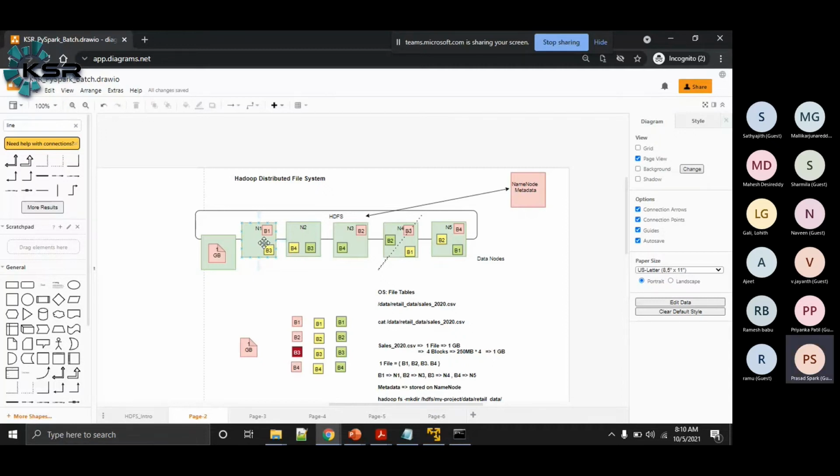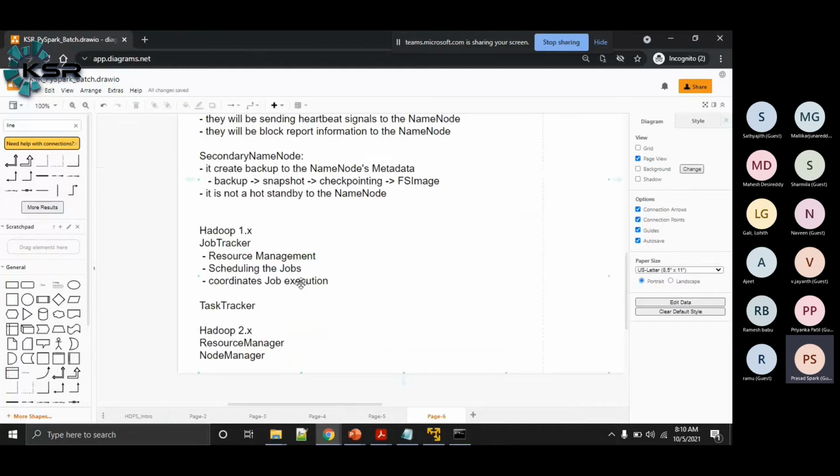These containers can be used for the upcoming job in the queue. So who will take care of this job scheduling and resource assignment? All these things will be taken care of by the job tracker. Now how does the job tracker get to know this? The data nodes are sending their heartbeat signals and block report information to the name node.